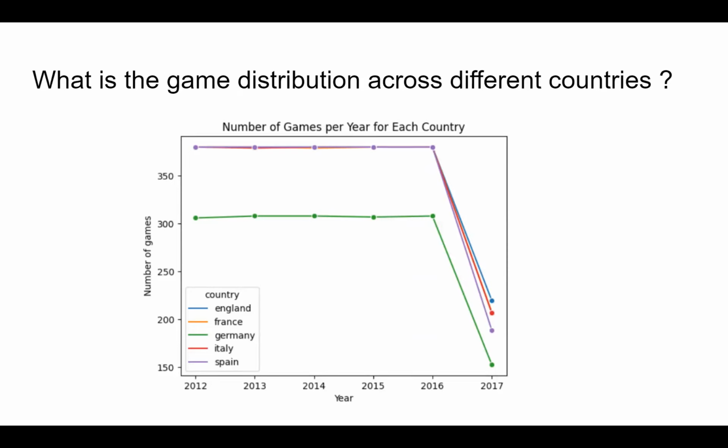The next plot is regarding the game distribution across different countries. How many games were played across different countries, and we wanted to see if again there was any bias for a particular league. The data shows that it looks fairly even. However, the number of games for Germany is less as compared to other countries, and it was later found that the German league only has 18 teams, whereas the other leagues have 20 teams, and hence the number of games played in Germany would be less. So that was answered.